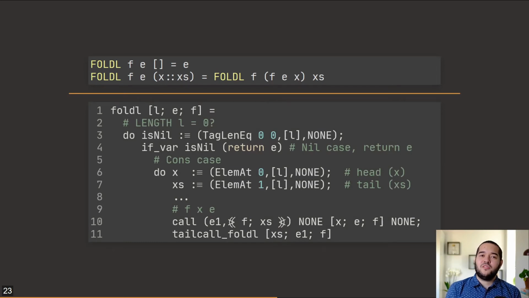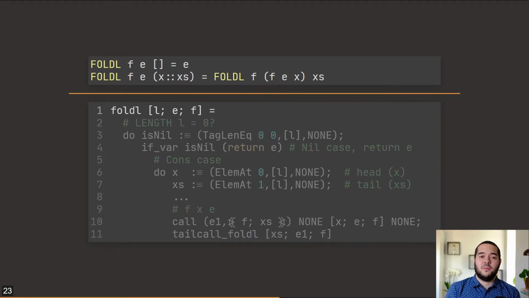So the DataLang version of FullL first is displayed using a monadic representation, which improves its readability. Additionally, function names are preserved all the way from source into DataLang, so it's easy to know what is what. For the code itself, arguments are the same, they're just passed in reverse. The first few operations are a case distinction over the list argument L. If L is nil, we return the base value, just like in the first pattern of the source function. Otherwise, we are in the cons case.